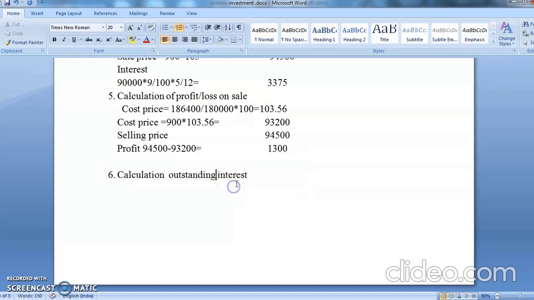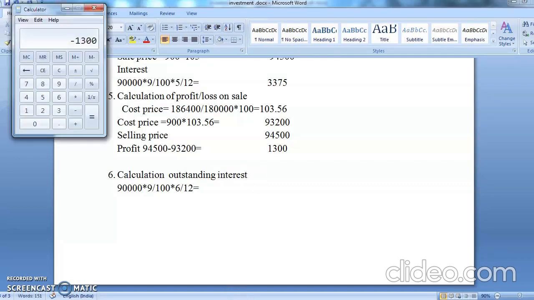So when you try to find the outstanding interest, how many units are you left with? We have already seen it. It is 90,000 units that are there with you. Multiply by 9% into 6 months. It is always the same way. So it is now 90,000 into 9%.